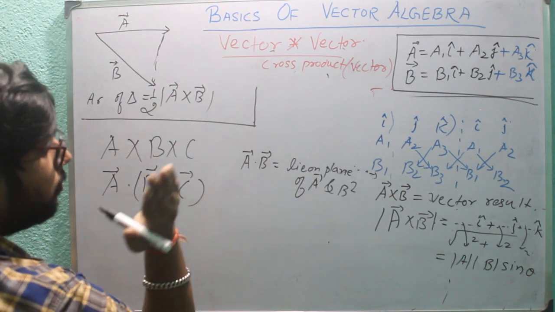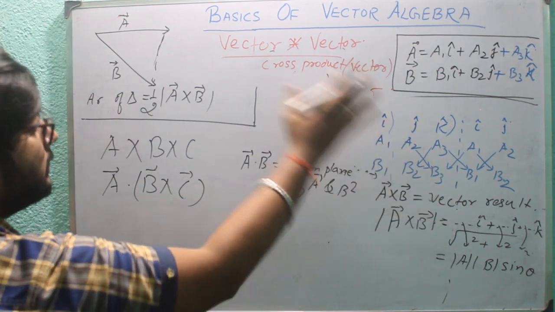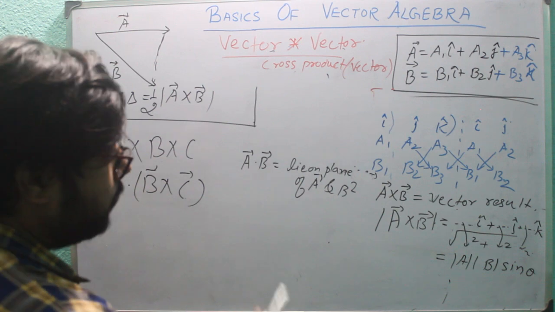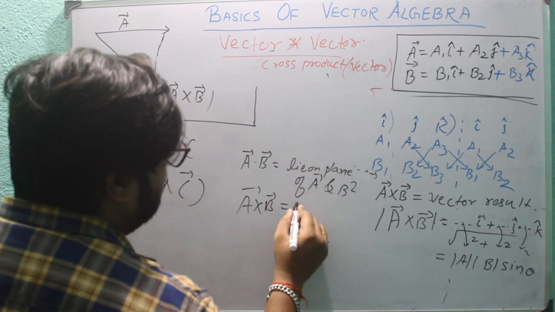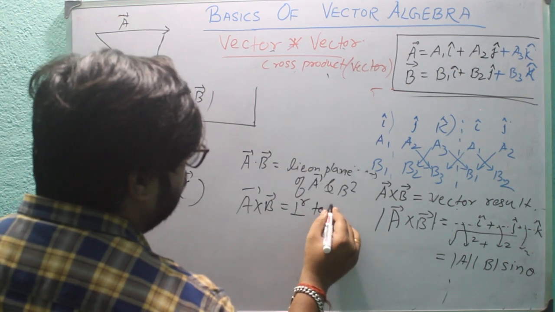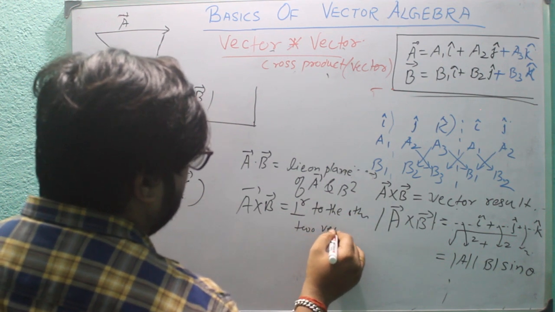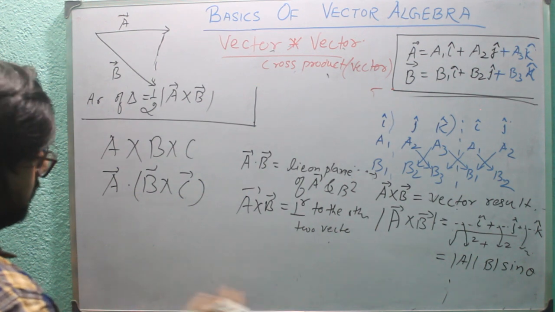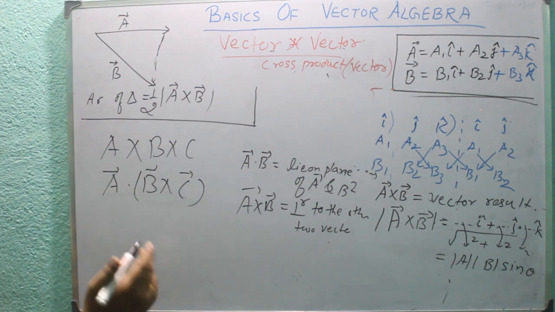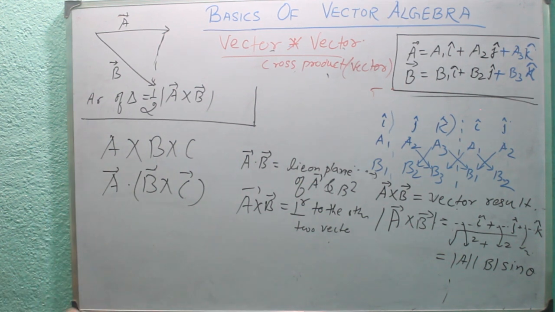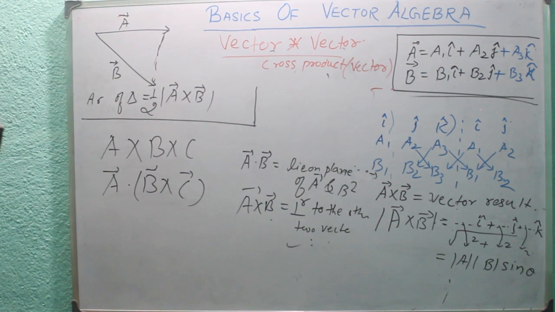It will not come out of the board or go down from the board. If we talk about a cross b, the result will always be perpendicular to the other two vectors. This vertical side is b vector, then a cross b will always be perpendicular to both a and b. So these are the differences between a dot b and a cross b.